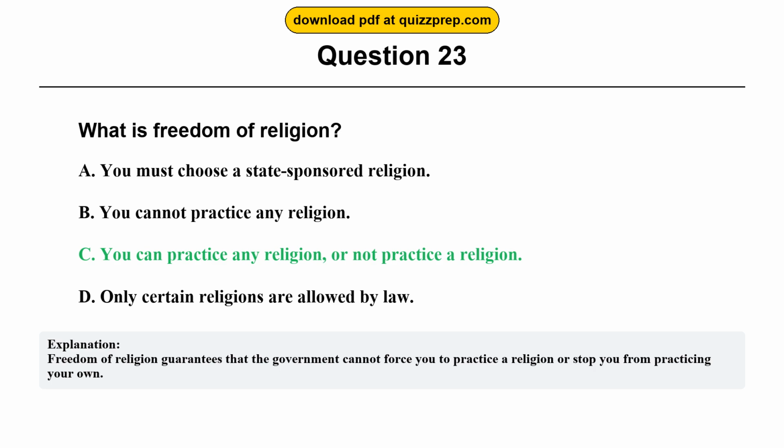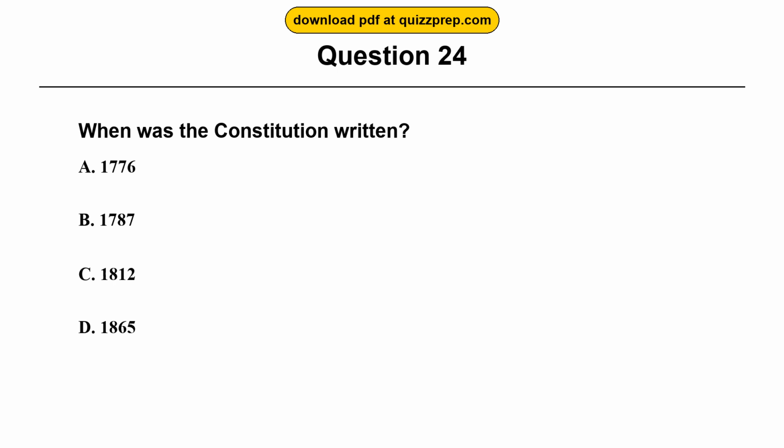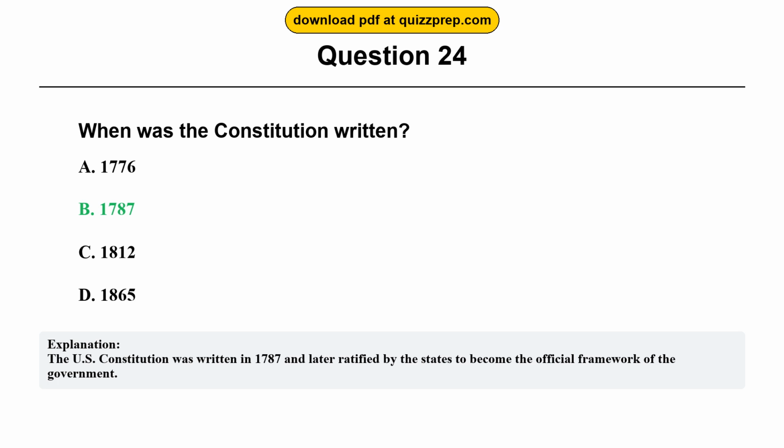Question 24. When was the Constitution written? Option A, 1776. Option B, 1787. Option C, 1812. Option D, 1865. The correct answer is option B, 1787. The U.S. Constitution was written in 1787 and later ratified by the states to become the official framework of the government.